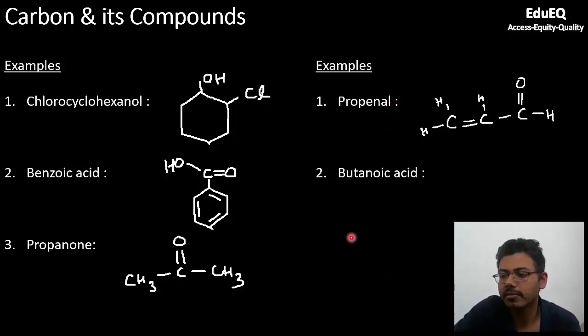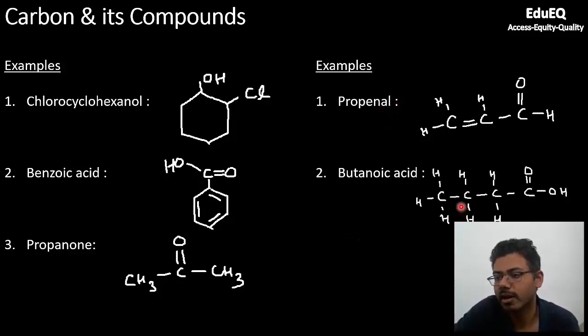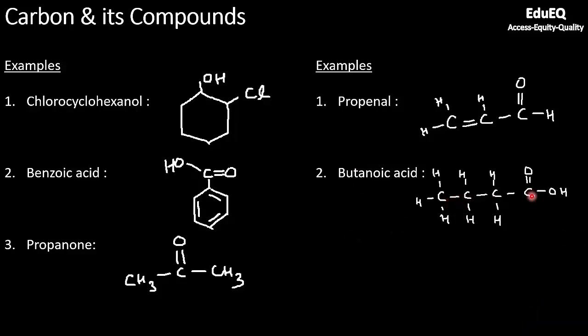Another one is butanoic acid, which is very easy. If you count the number of carbons, 1, 2, 3, 4, it's butane, and the E you have to remove and write oic acid. And this is the acid group, C double bond O, OH. And the same acid group you can see here also. This is the carboxylic acid group.